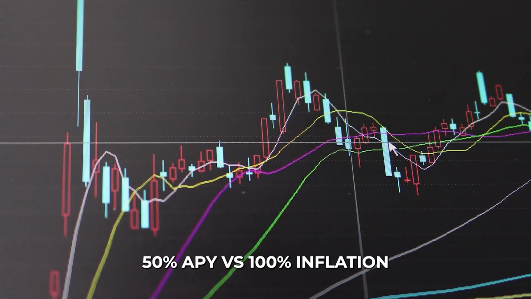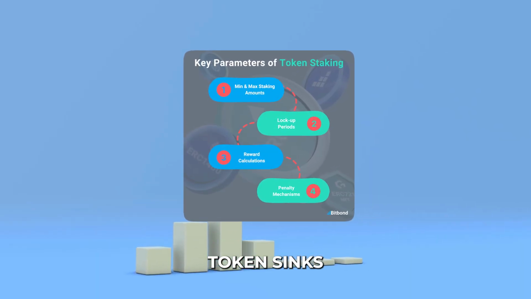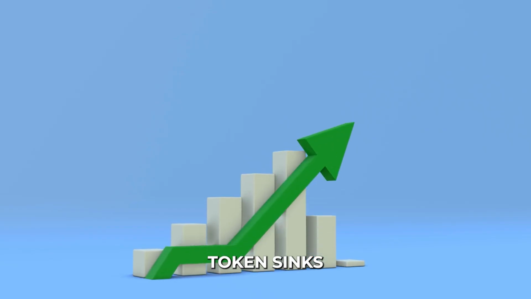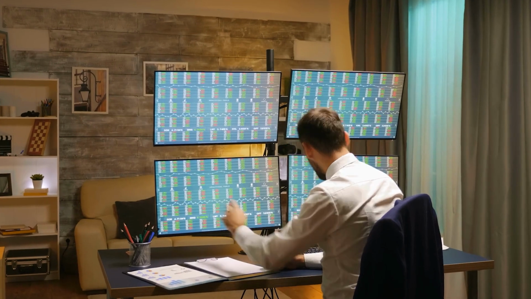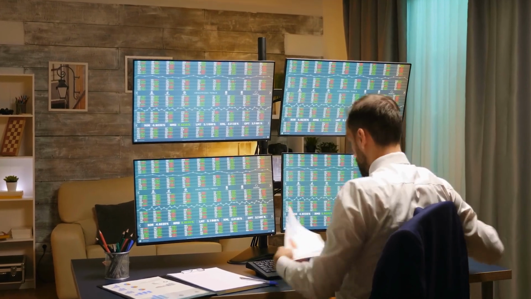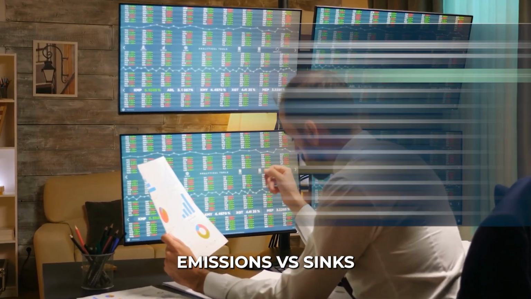To combat inflation, protocols build token sinks, mechanisms designed to lock tokens out of circulation. This could be requiring users to lock tokens for months to boost their yields, or requiring tokens to be staked to operate a network node. A good token model balances its emissions with equally strong sinks.